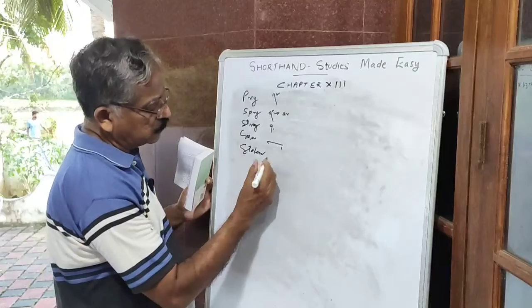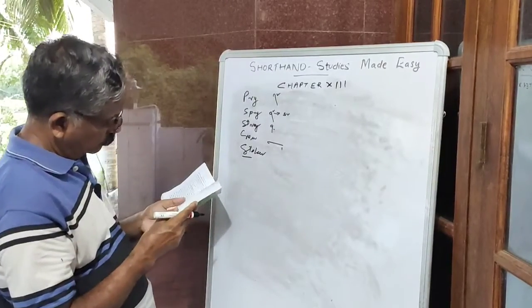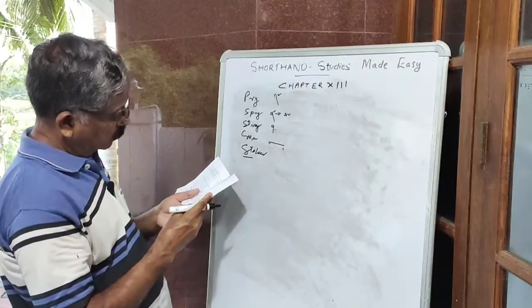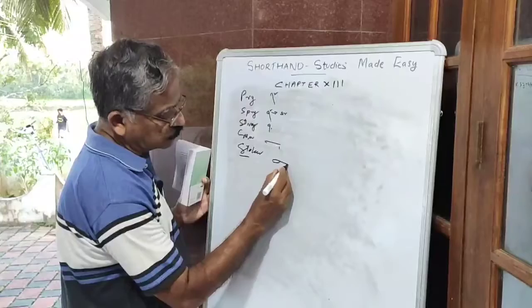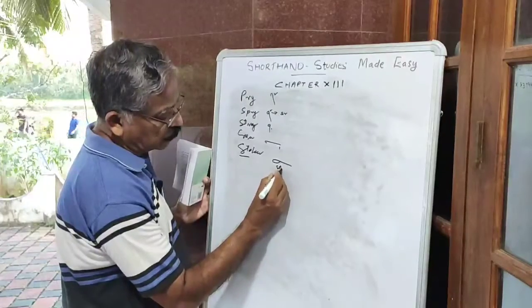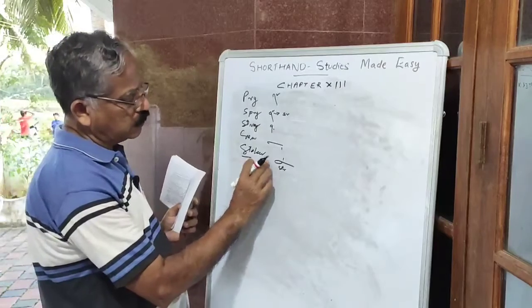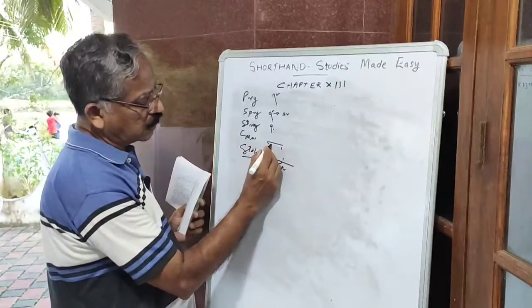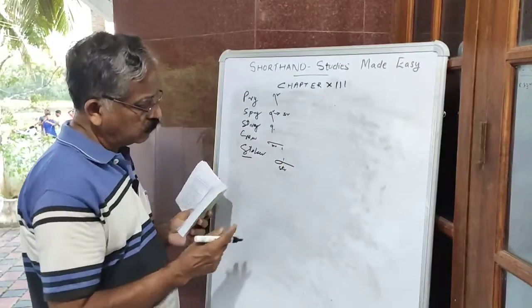In this word, the ST loop is there. Stalker. We are using the STR loop. In this word, the K sound is this, and the vowel, crew.